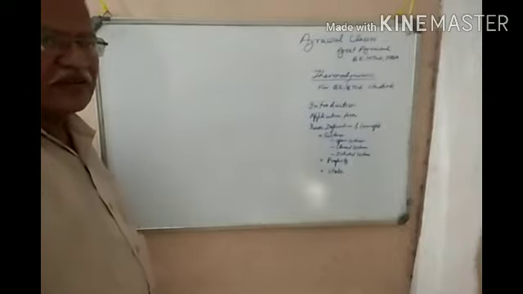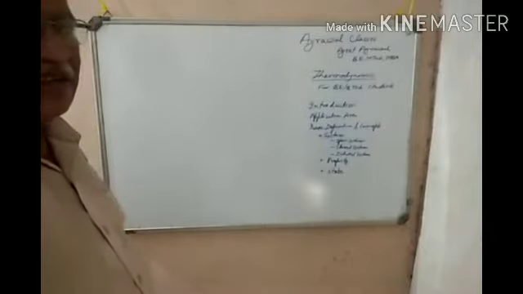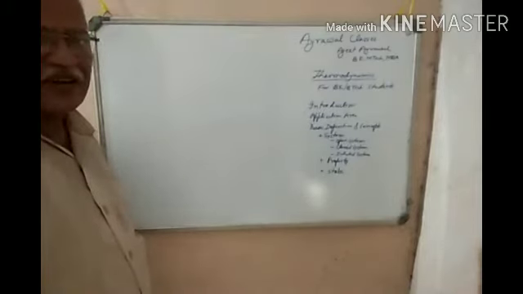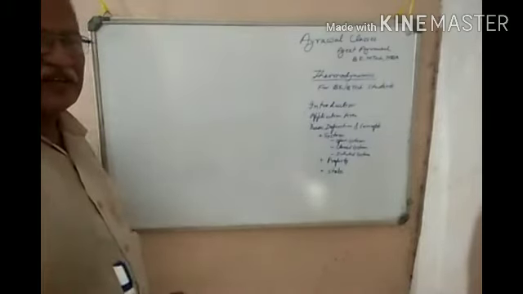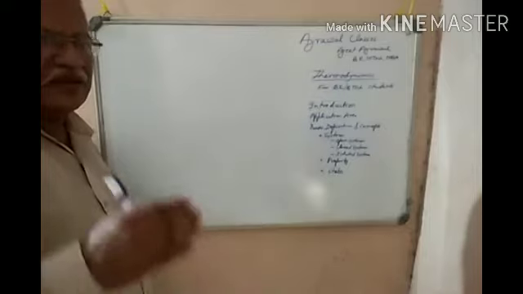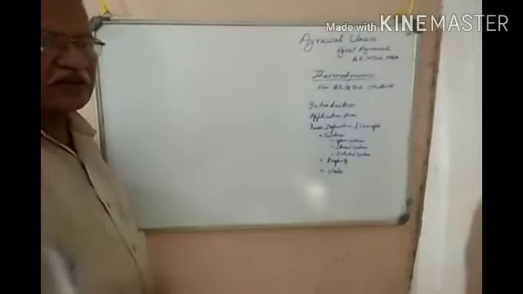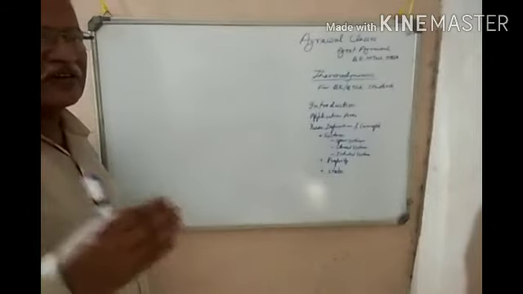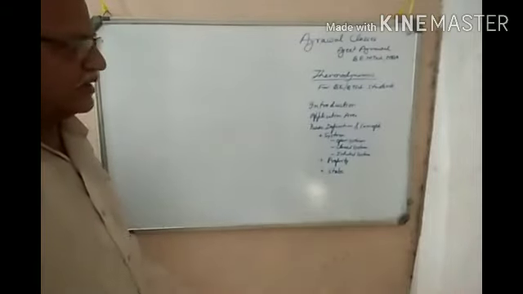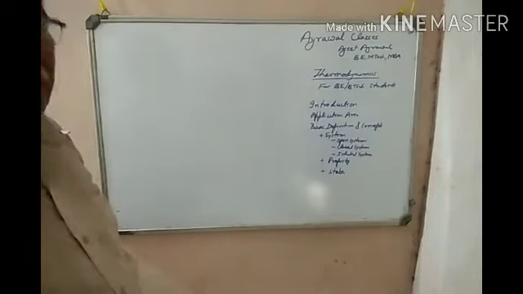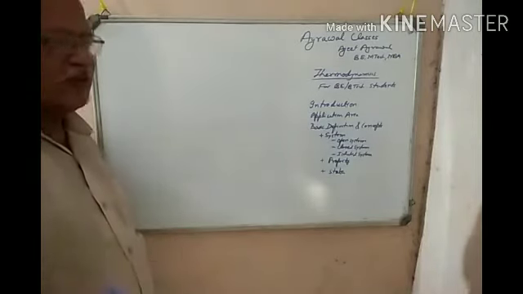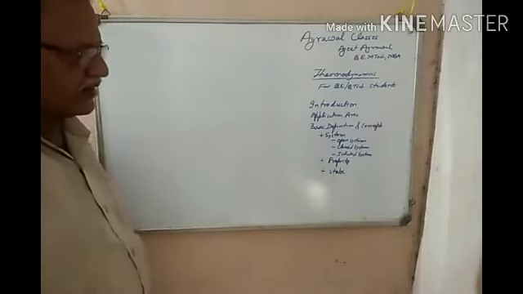The first law of thermodynamics says that energy can neither be created nor be destroyed. The second law of thermodynamics gives us the extent to which heat energy can be converted into work, and it gives the concept of entropy. Then the third law of thermodynamics signifies absolute zero entropy. This we'll discuss further in the next classes.